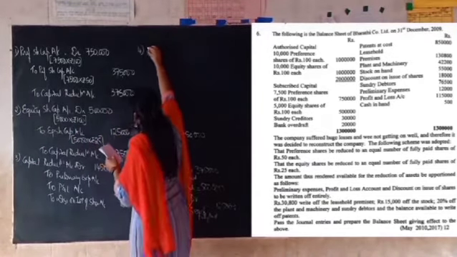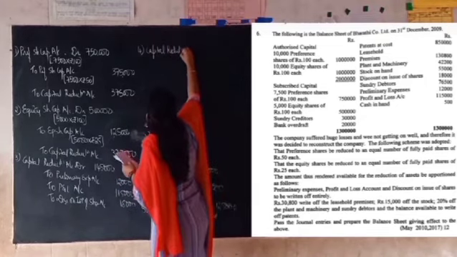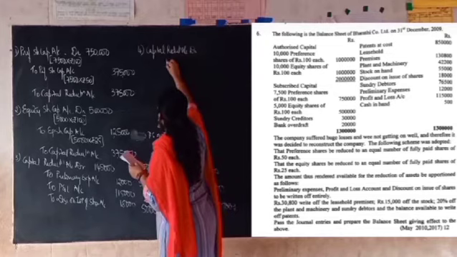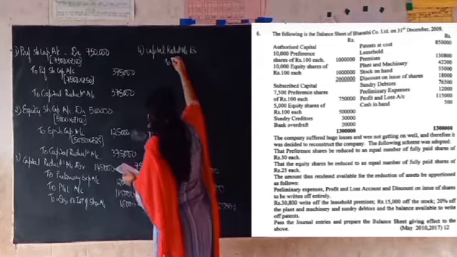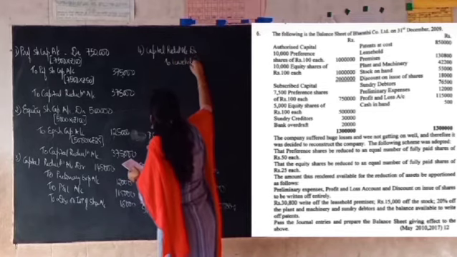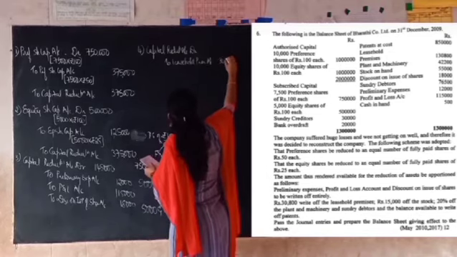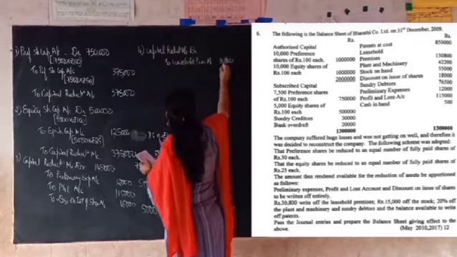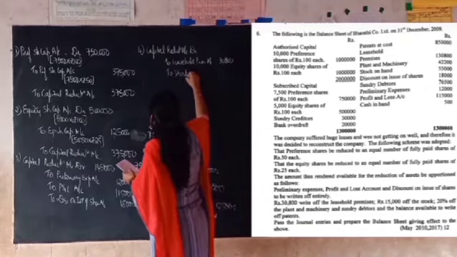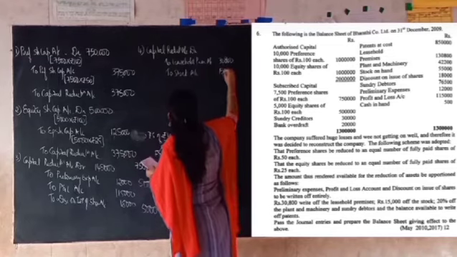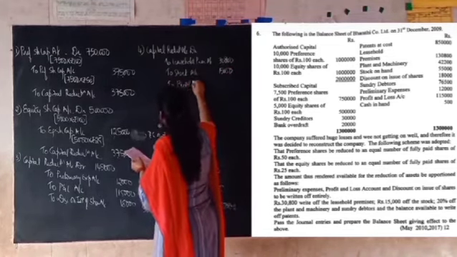Fourth one, capital reduction account debit to leasehold premises account, that is 30,800, that is to be written off. Then to stock account, we have to write off 15,000 from the stock account. Then to plant and machinery account.